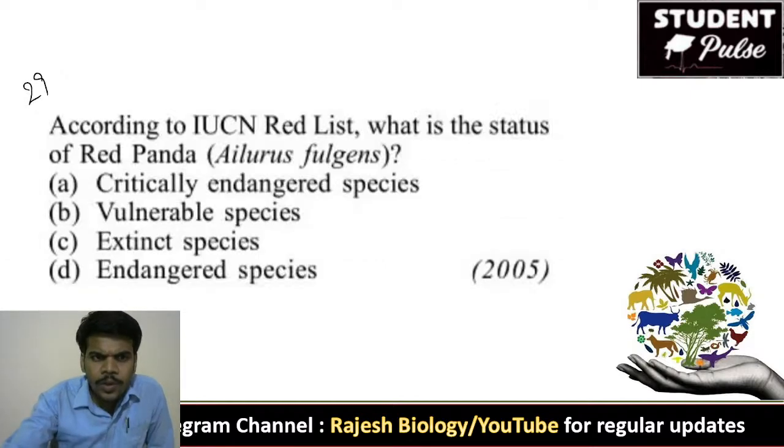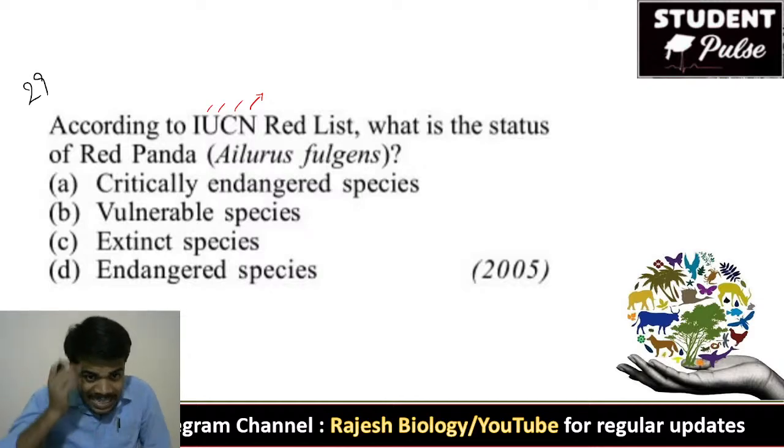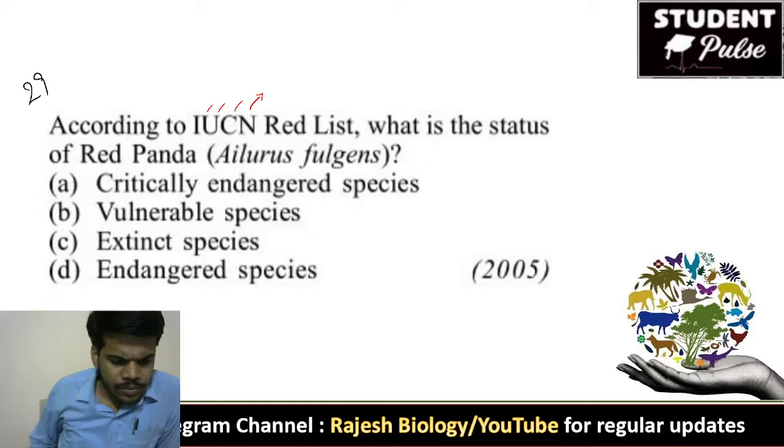Okay, 28th question. According to IUCN Red List, International Union of Conservation of Nature and Natural Resources Red List, what is the status of red panda? Is it critically endangered or vulnerable or extinct or endangered? Yes, very good, Sweta Reddy.